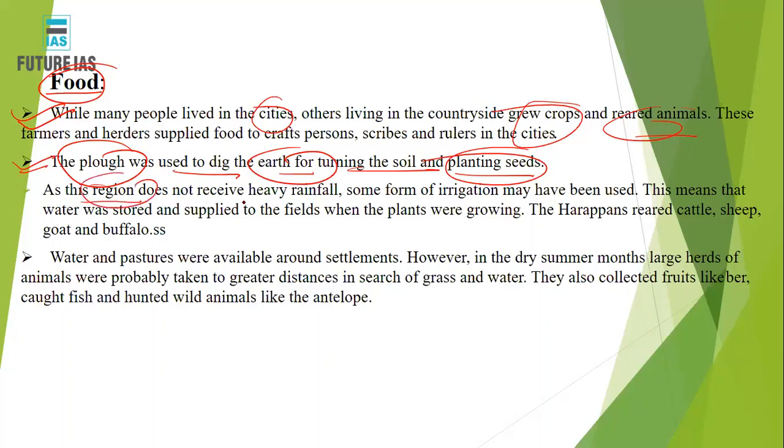As this region does not receive heavy rainfall, some form of irrigation may be used. So the archaeologists who believed that the land did not have enough irrigation facilities.